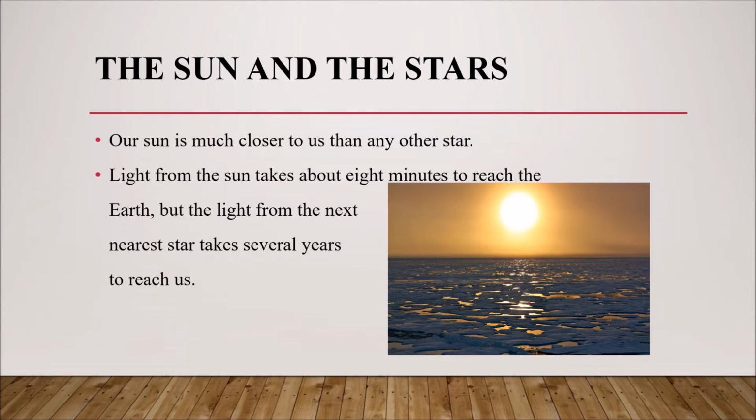So, children, some celestial bodies are very big and hot. They have their own heat and light and they are known as stars. For example, the sun. If the sun is a star, then why are other stars not so bright like the sun? Have you ever thought of it? And why are they so tiny? Why don't we feel their heat? Actually, the reason is distance.